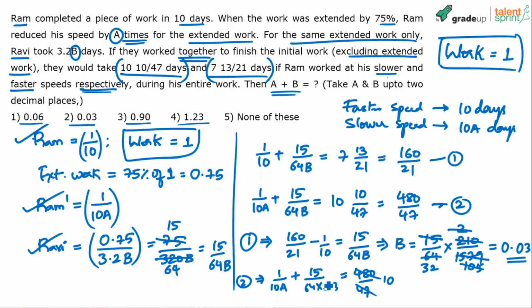15 by 0.3 is how much? 15 by 0.3 will be 50. 50 by 64 is like 5 by 6, or approximately 1, let's say. So this is 1 by 10a plus 15 by 64 into 0.3, where b is equal to 0.3.